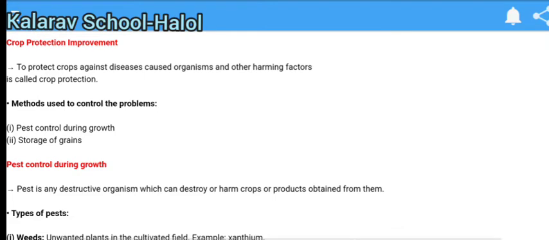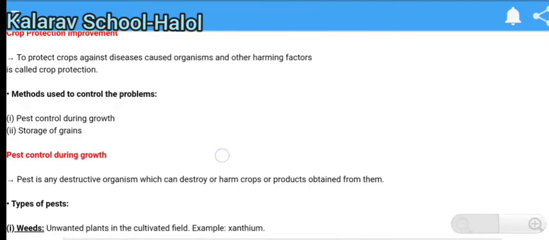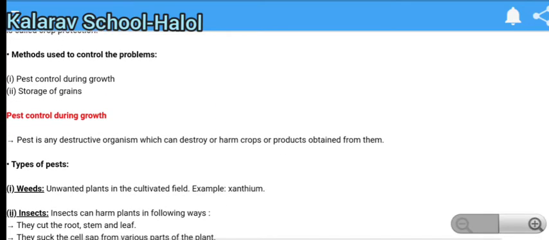In today's lecture, we will discuss crop protection, which means how we protect our crops from diseases and other harming factors. To protect crops against diseases caused by organisms and other harming factors is called crop protection. There are a number of methods used to control the problems. Number 1, pest control during growth, and number 2 is storage of grains.